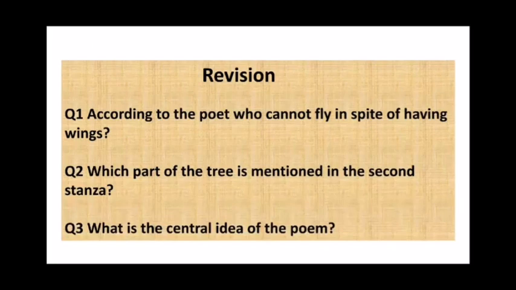The first question is, according to the poet, who cannot fly in spite of having wings? According to the poet, a building cannot fly in spite of having wings. Which part of the tree is mentioned in the second stanza? The trunk of the tree is mentioned in the second stanza.